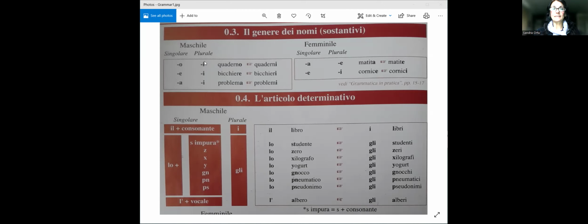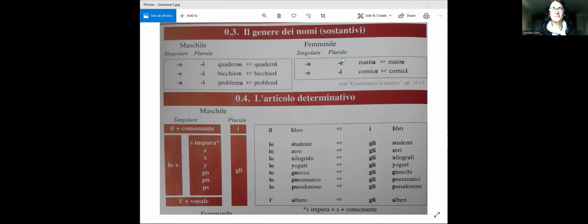So I repeat, tavolo is one table, tavoli, two or more tables. And the feminine, the singular feminine noun will end in A, like finestra, window. But if we're talking about more than one window, we'll have finestre